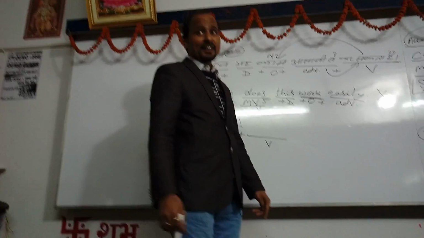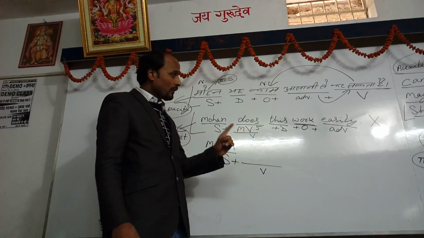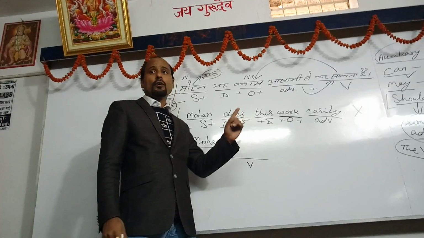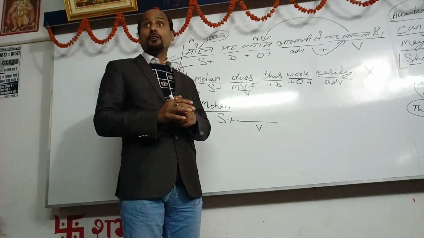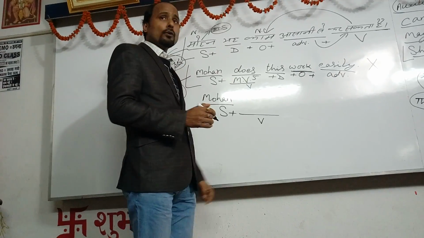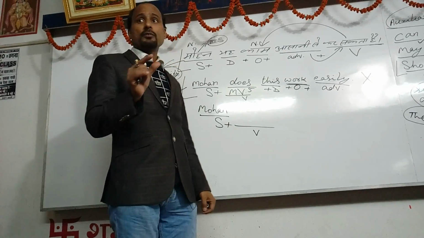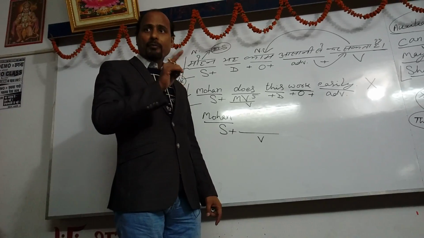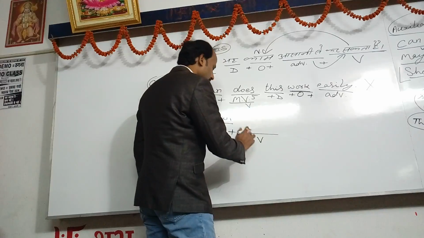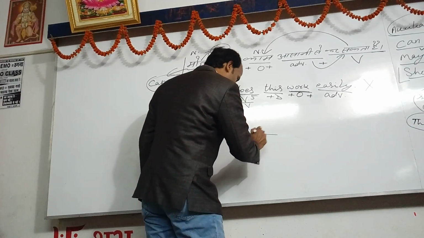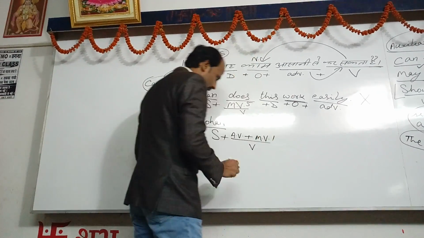So now we have to use the verb after using this subject, and in the given sentence of Hindi we are getting action, so we have to follow the rule of simple future tense. And as you know, the verbal structure of simple future tense is AV plus MV1. So now we have to use AV plus MV1.